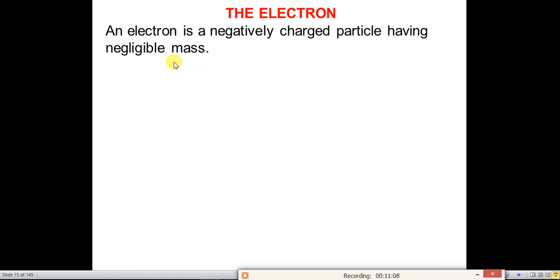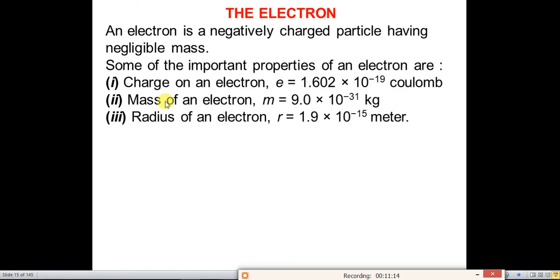The electron is a negatively charged particle having negligible mass. Some of the important properties of the electron are as follows. The charge of an electron is e equals 1.602 multiplied by 10 to the power minus 19 coulombs.